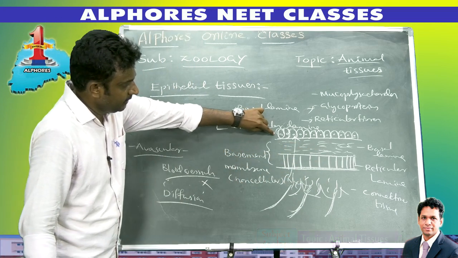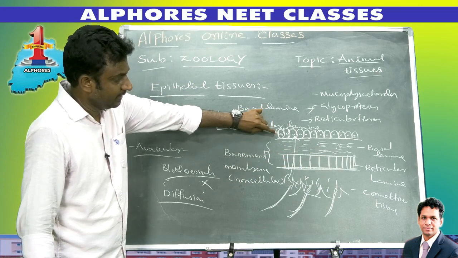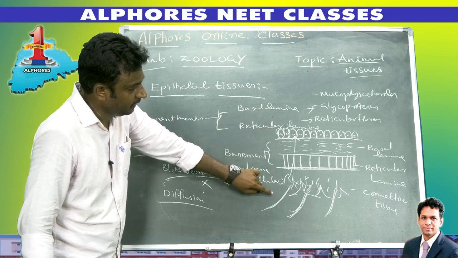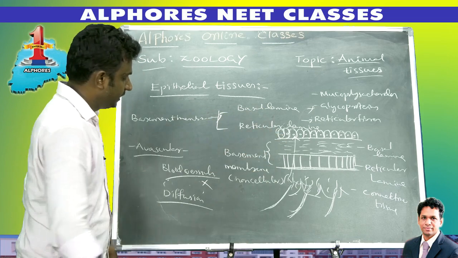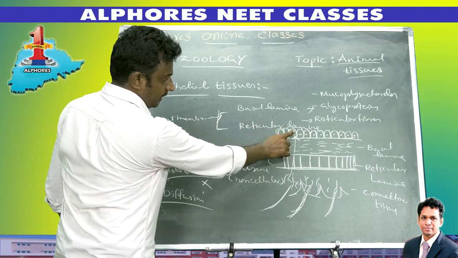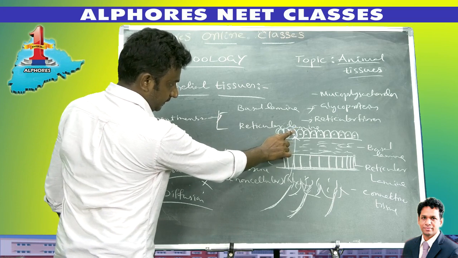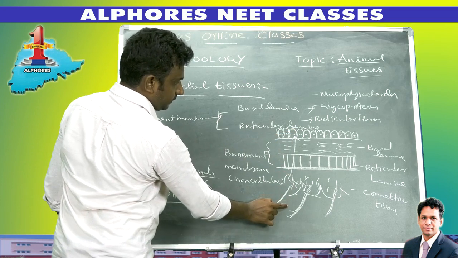Epithelial tissues are avascular, without blood capillaries. They get food materials from the connective tissues by a process called diffusion, because connective tissues are vascular.